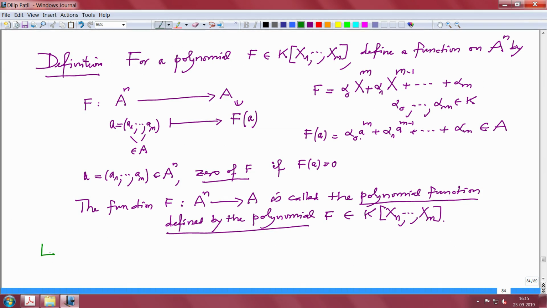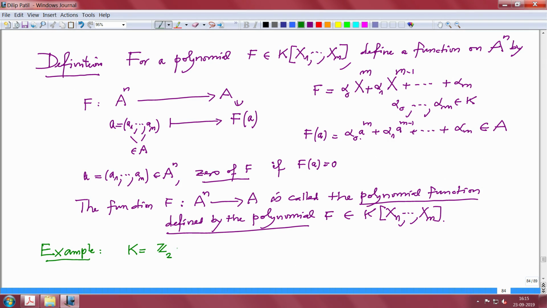So example, let us take a very minimal example. My field I choose to be Z mod 2.